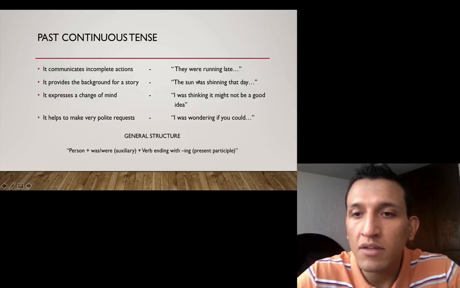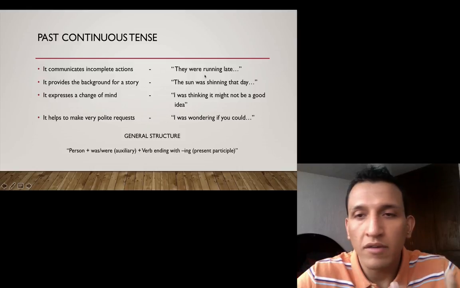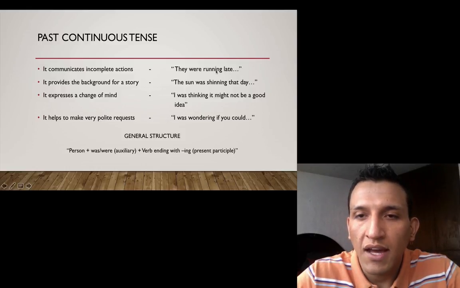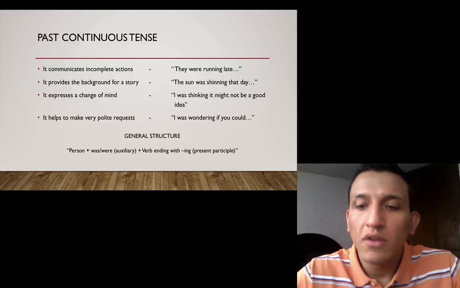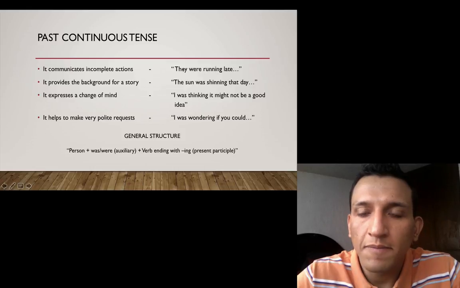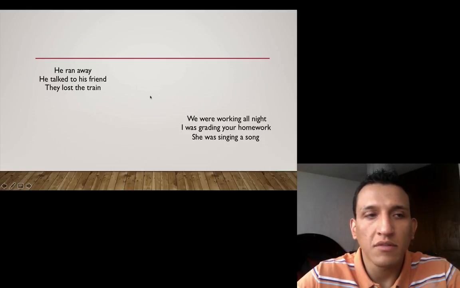So we have were, was, and then we have to add the verb, our action with the ing ending, right? With the ing suffix. So this is the present participle form, and this is the general structure for our past continuous tense.